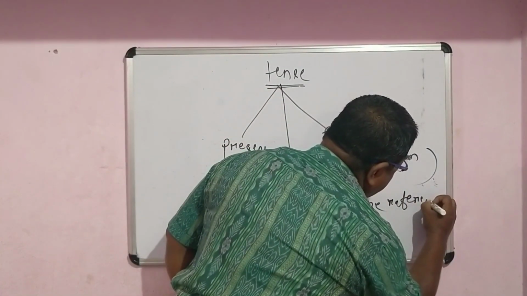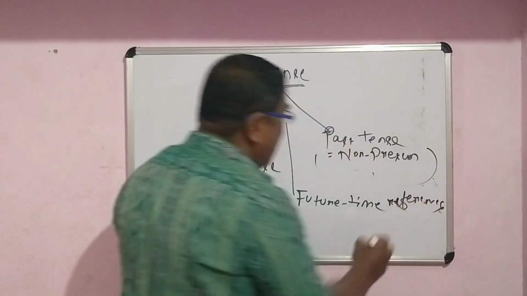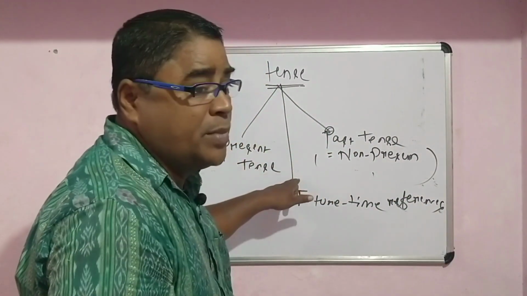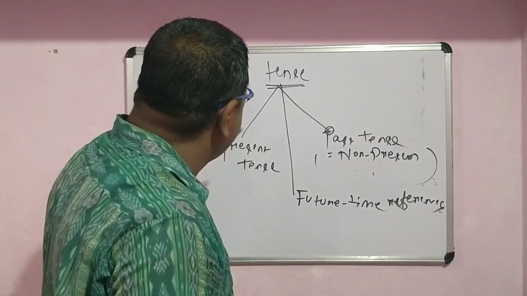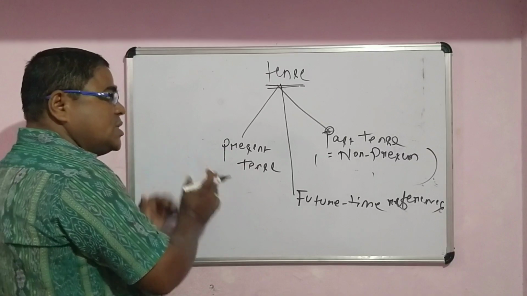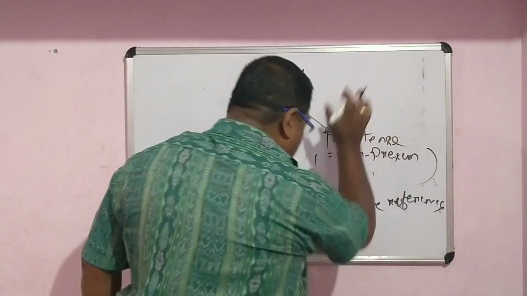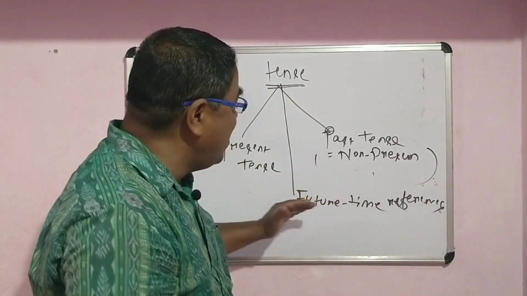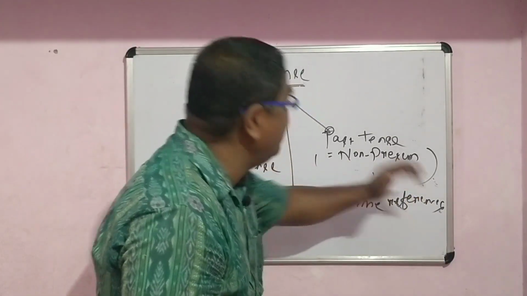We don't have a future tense. Why? Because we don't have particular verbs having a future tense form. Every tense has certain forms. Your present tense has certain forms. Past tense has certain forms, but we don't have future time forms. That is why it is called future time references.